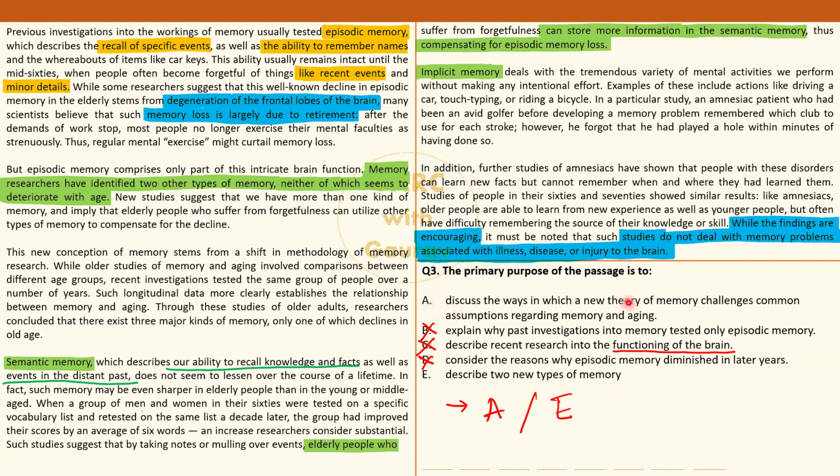Discuss the ways in which a new theory of memory, it challenges common assumption. What are the common assumption? That episodic memory ही होती है हमारे पास में regarding memory and age. कि उम्र के साथ में आपका memory down जाएगा. No, new theory says what? That both semantic and implicit does not go down. So it is very basic, very common sense that option E is very, very inferior compared to option A, and hence A is the answer. Okay? So I hope that you understood the explanation here and also got it right. Let's move on to the last question.